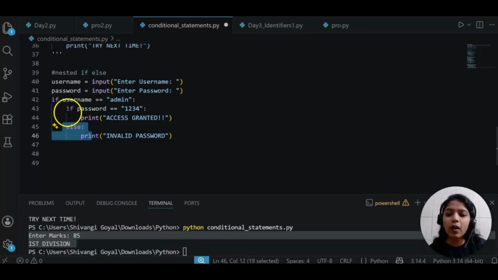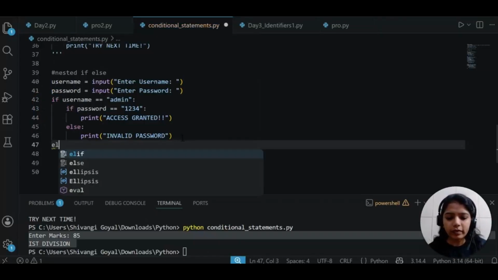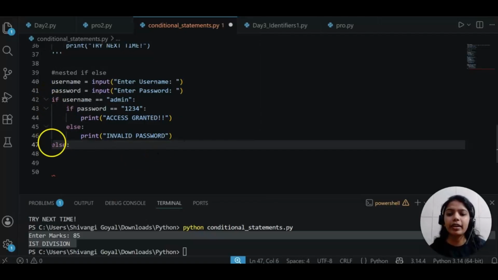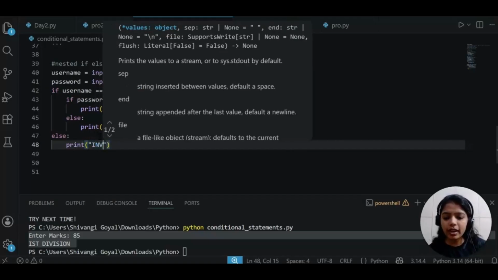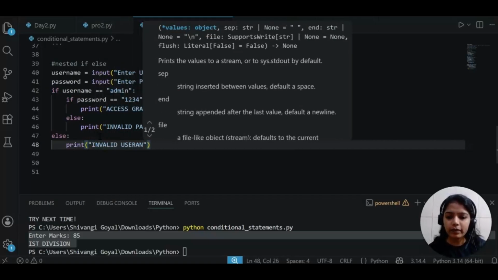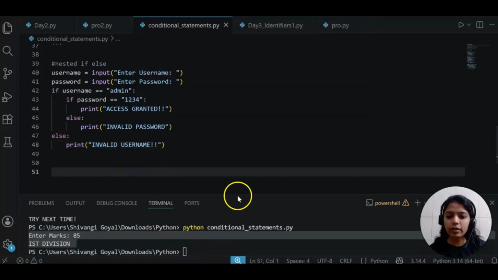So this is the if, and the else will be at the same indentation. See, same number of spaces here. It is mandatory. When you are giving a wrong username, the else should have the same indentation as this if. See, currently I have no indentation, no space. So it will be treated as this else is for this if only. So I will just say print, here we will say invalid username. That's it.